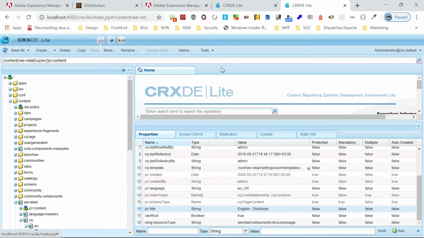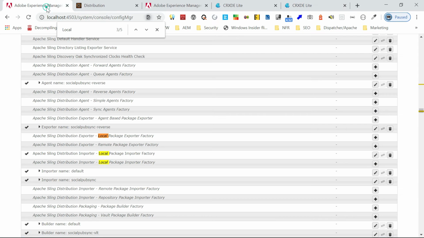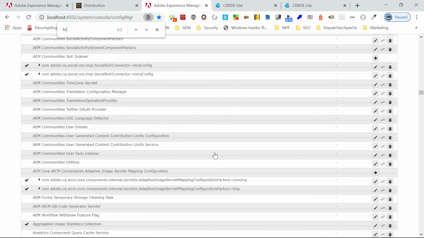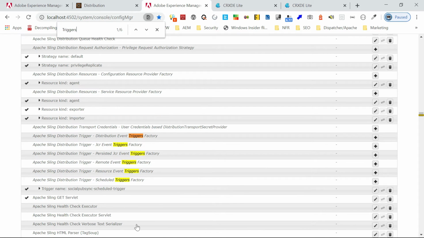So for that, what you do is again go to author console, just search for triggers. If you see here, all the triggers whatever we explained, you can see the details here. There is already a scheduled trigger, this is for the user syncing. You can create whatever type of triggers you require. For me, I am going with this JCR event trigger and this scheduled.